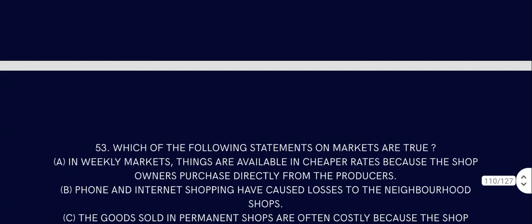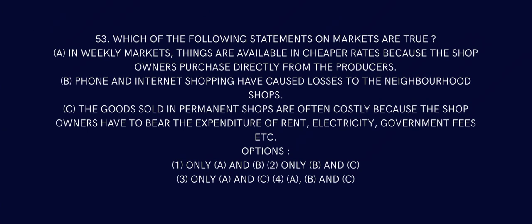Question number 53. Which of the following statements on market are true? In weekly market, things are available at cheaper rates because the shop owner purchases directly from the producer. That is correct. Phone and internet shopping have caused losses to the neighborhood shop. That is also correct. The goods sold in permanent shops are often costly because the shop owner has to bear the expenditure of rent, electricity, government fees, etc. That is also correct. So the answer has to be all of them.